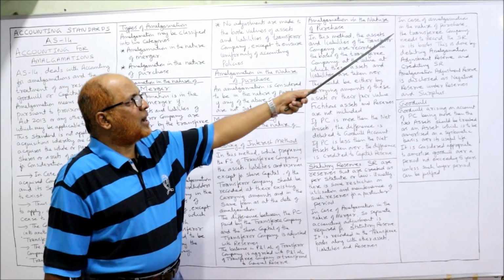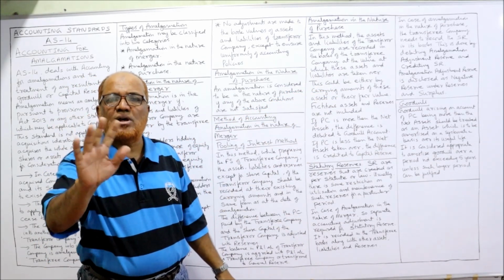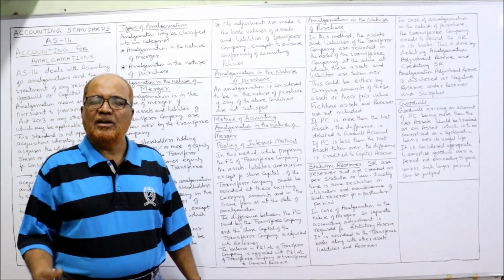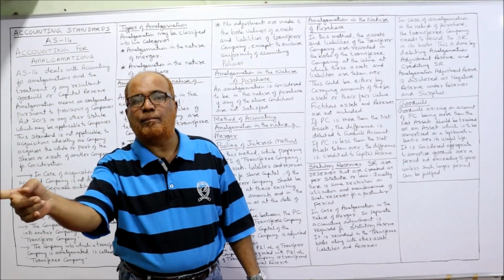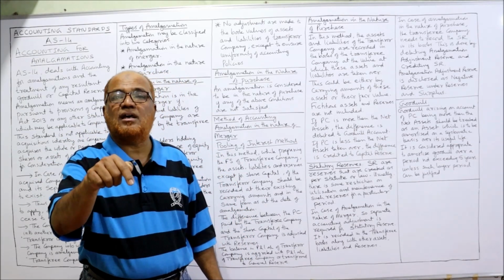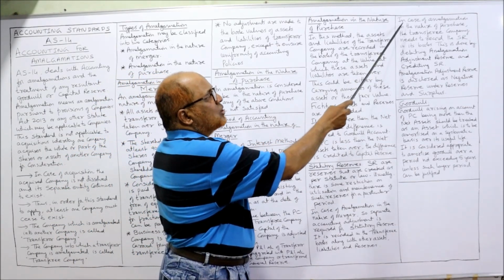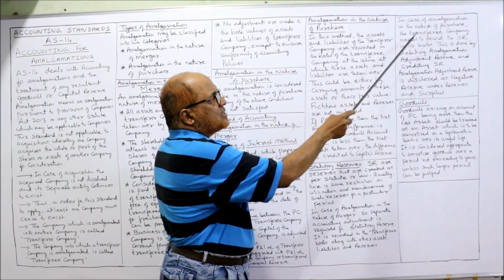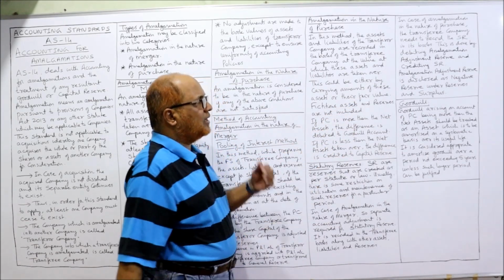But if the amalgamation is in the nature of purchase, then the reserves are not taken over. If the amalgamation is in the nature of purchase, the reserves of the transferor company are not taken over. In that case, if statutory reserve is there, what is the accounting treatment? Here it is given. In case of amalgamation in the nature of purchase, the transferee company needs to record the statutory reserve in its books.